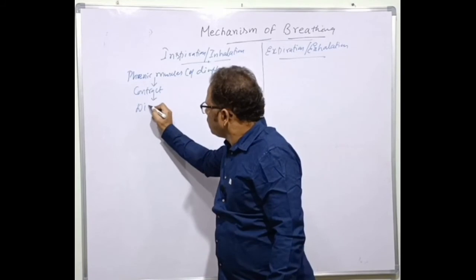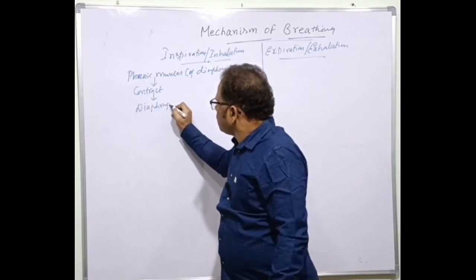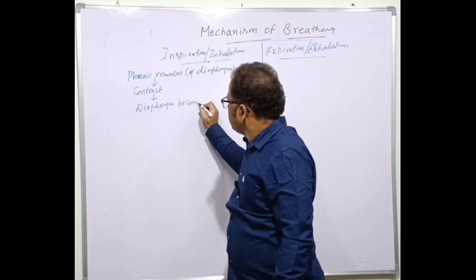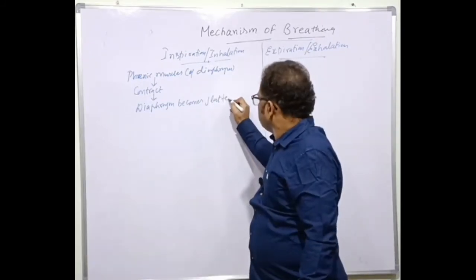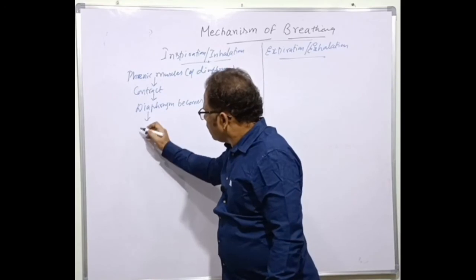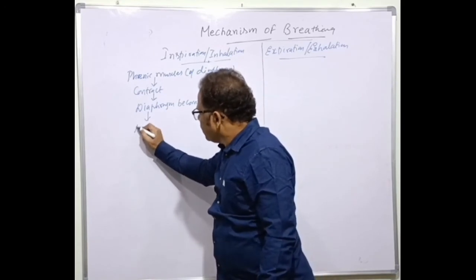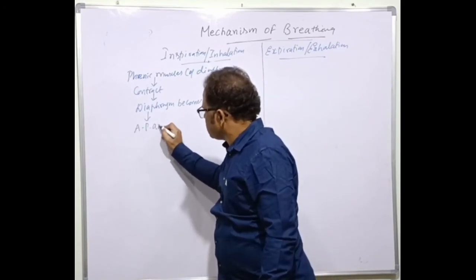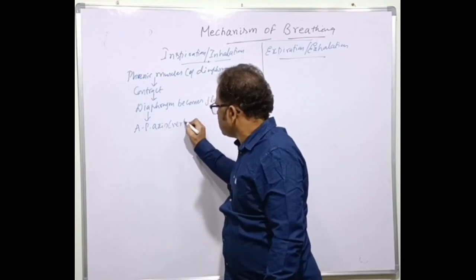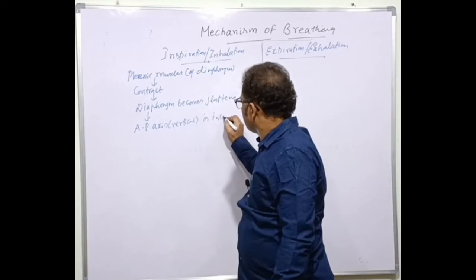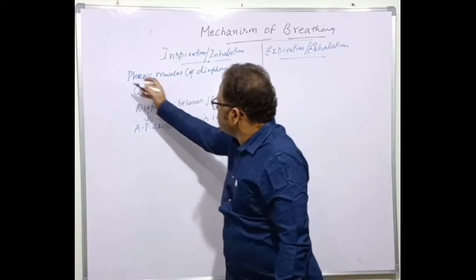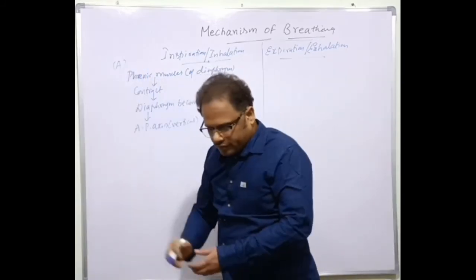The diaphragm becomes flattened. When it becomes flattened, the area, that is the antero-posterior axis, also called the vertical axis, is increased. That is A, for example. This is A.